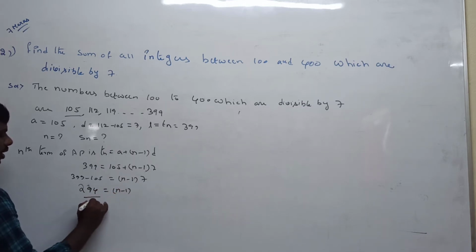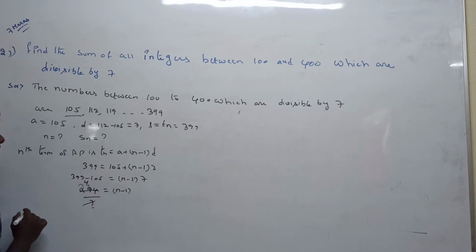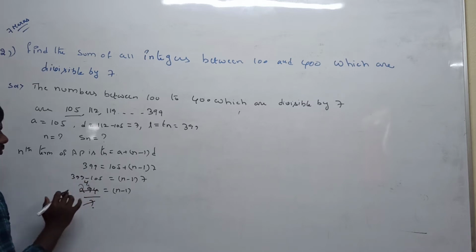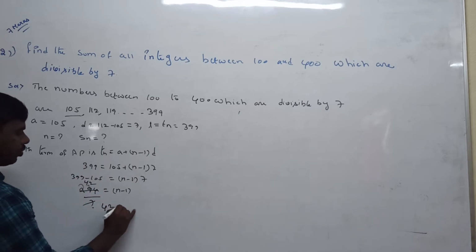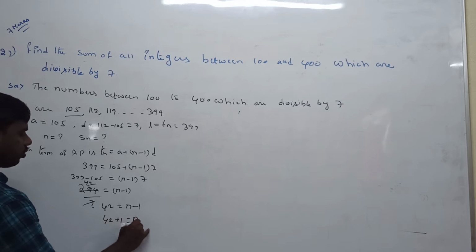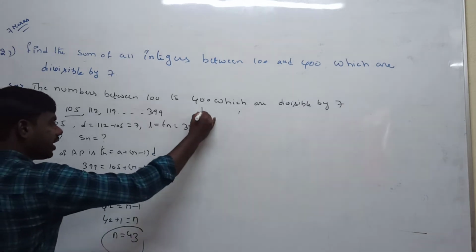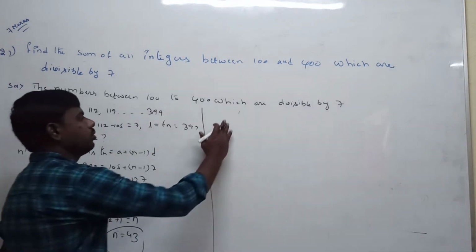7 is the denominator. Now 7 times 4 is 28, remaining 14 is there, 7 times 2 is 14. Now 42 is equal to n minus 1. Take this side: 42 plus 1 is equal to n. N is equal to 43. So we got the n value. Next, we find the sum of the 43 terms.